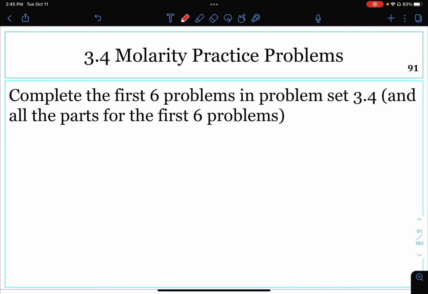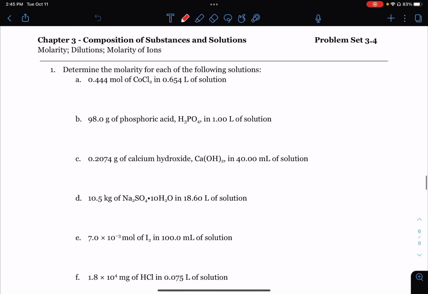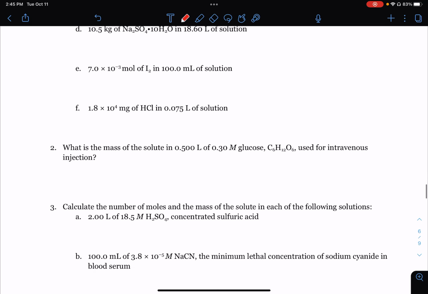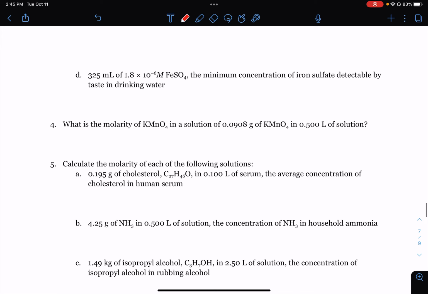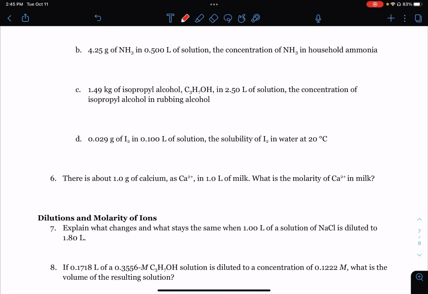Now you can complete the first 6 problems in problem set 3.4. Let's go ahead and look at those in the practice set. So here's problem set 3.4. We have problem 1, and then 2 and 3, and 4, 5, and 6. So it's almost 2 pages worth of problems. We're going to learn dilutions and molarity of ions in the next video.